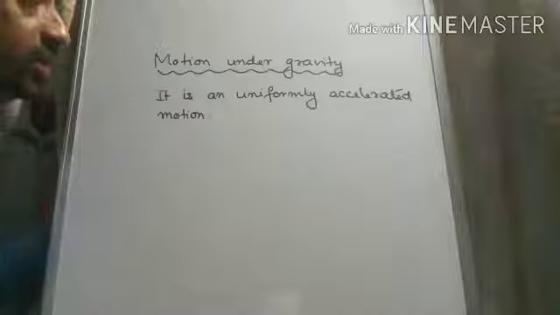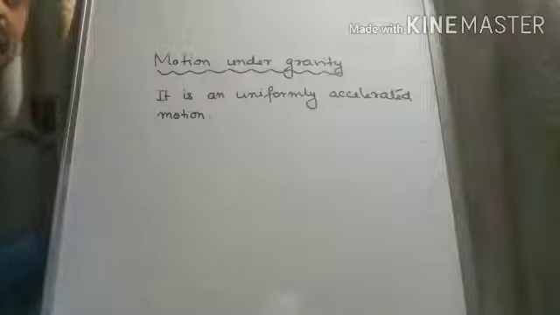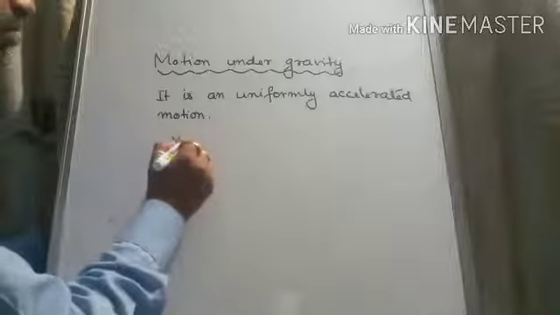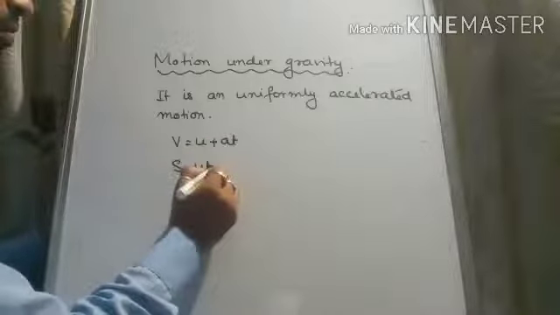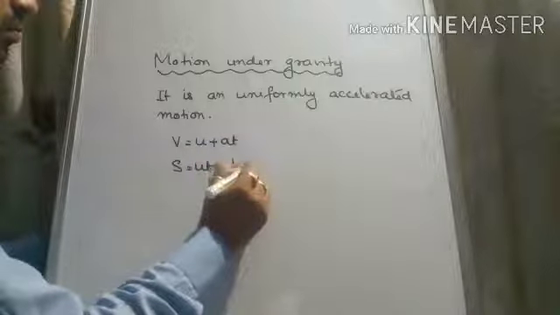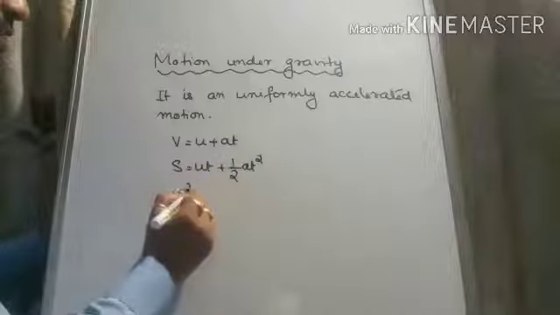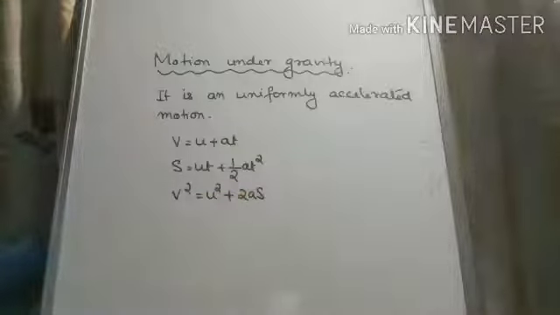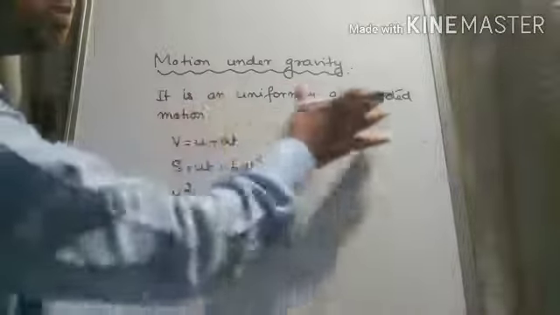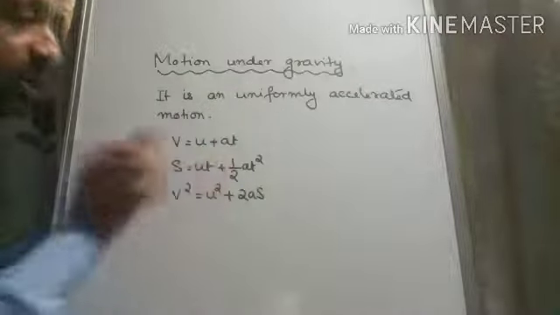Now if it is uniformly accelerated motion, then if you remember, there were 3 equations related to uniformly accelerated motion that I have done in the chapter motion. Hope you remember those equations. The equations were v is equal to u plus at, s equal to ut plus half at square, and v square is equal to u square plus twice as. So since motion under gravity is also uniformly accelerated motion, these 3 equations are applicable.